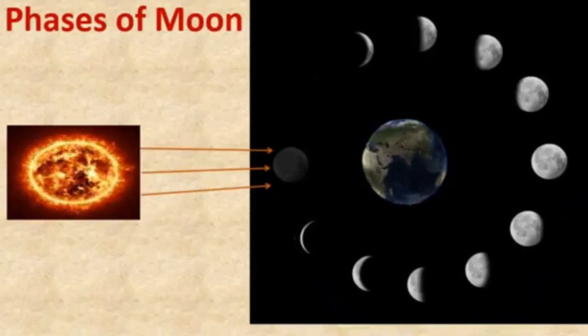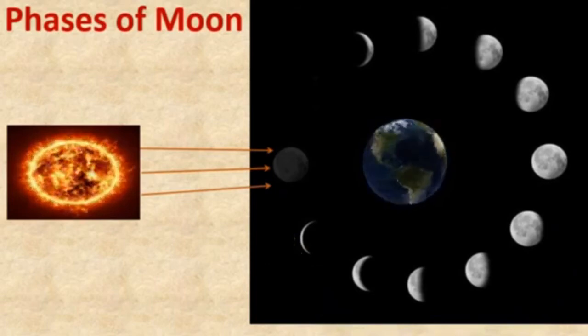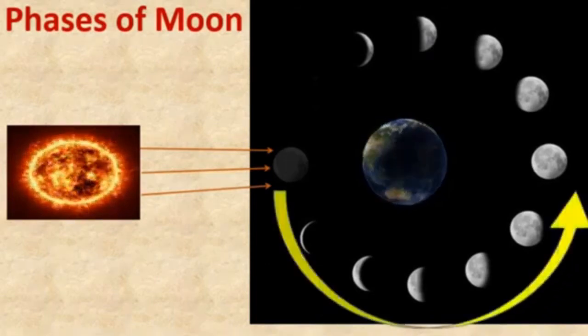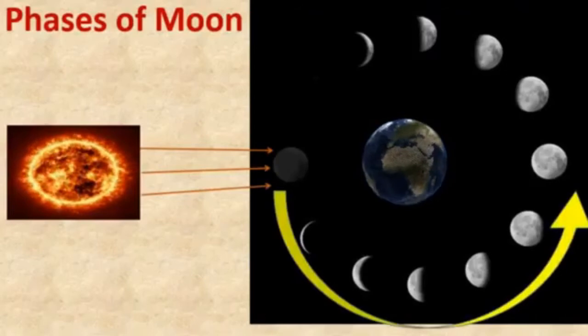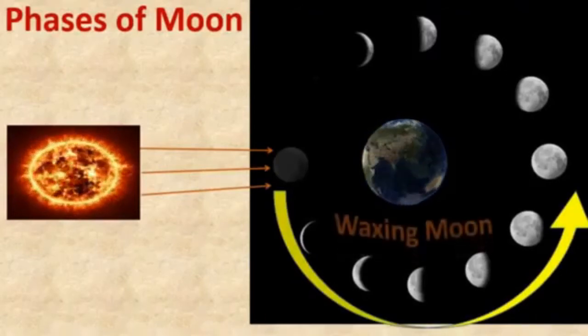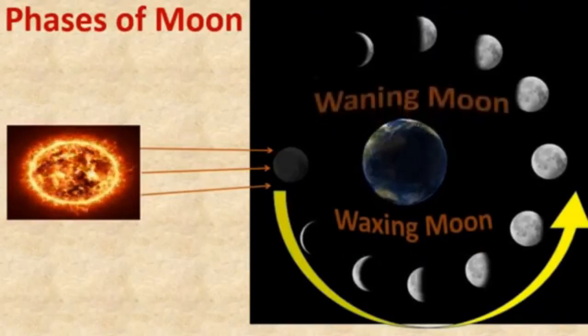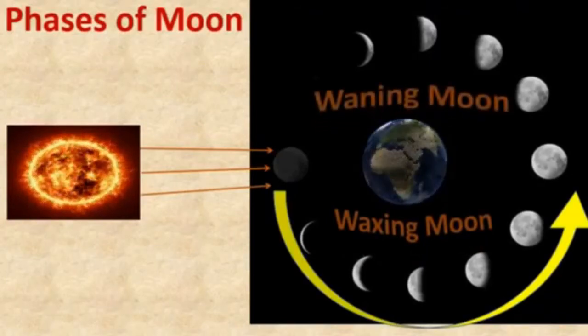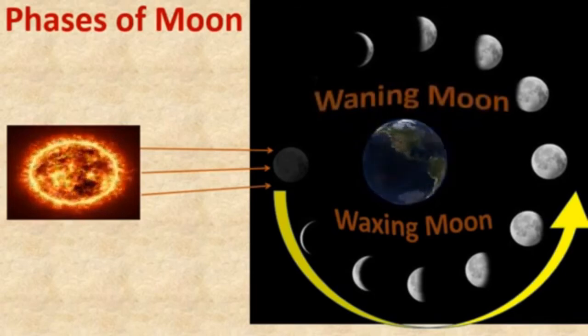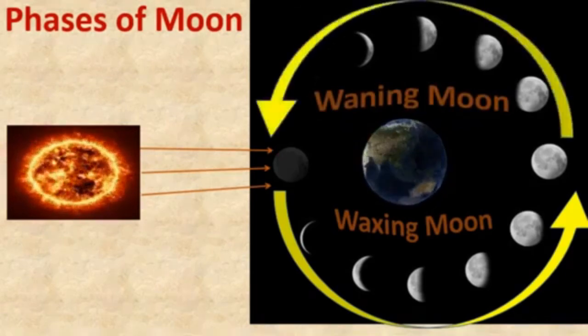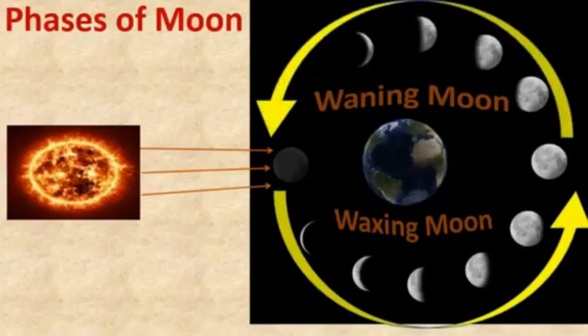Here, you know that it takes 14 to 15 days from a new moon to full moon. This is the fortnight of the waxing moon. After the full moon, the moon appears smaller and smaller, and after 14 to 15 days, it is new moon again.